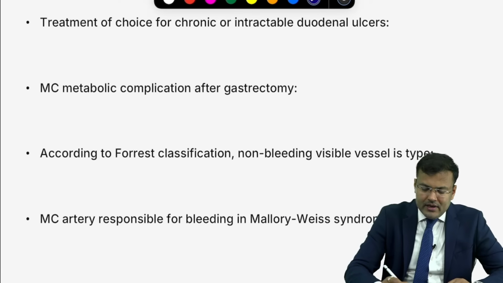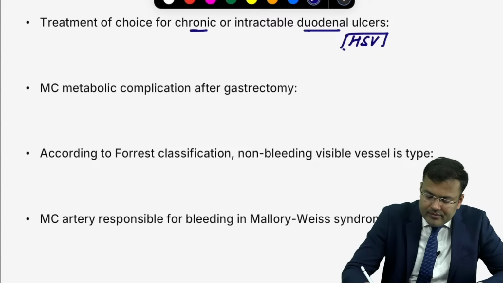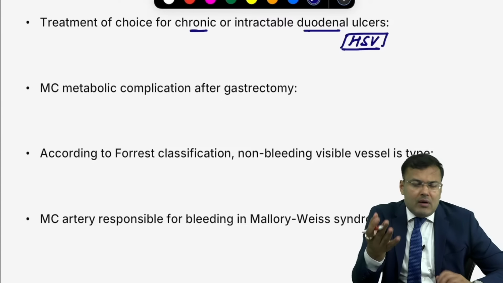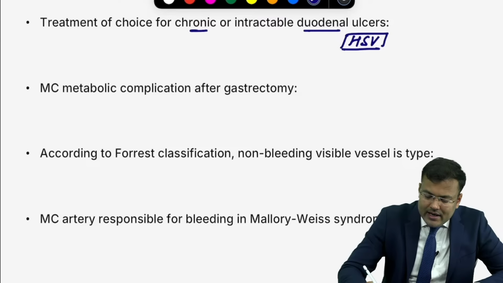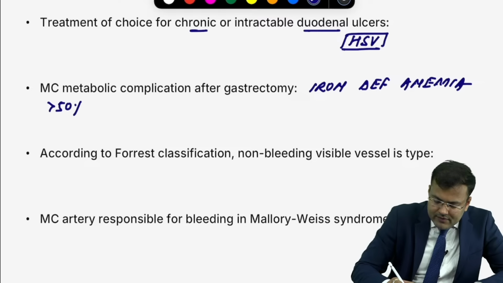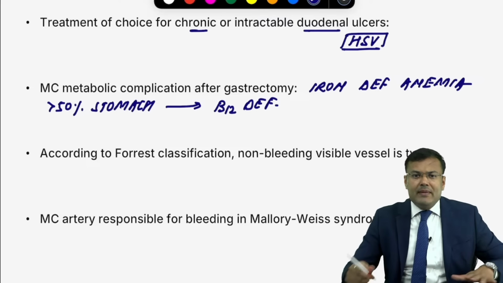Okay. Next, treatment of choice in chronic or intractable duodenal ulcer, that is highly selective vagotomy, HSV. After that, what is the most common metabolic complication of gastrectomy? Iron deficiency anemia. And when more than 50% of stomach is removed, then vitamin B12 deficiency. So patient will be having megaloblastic anemia.